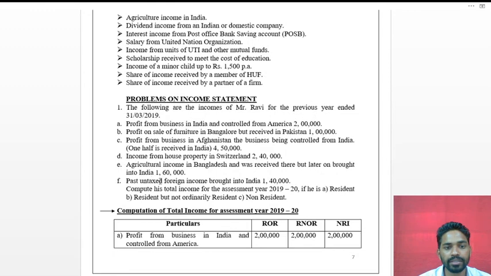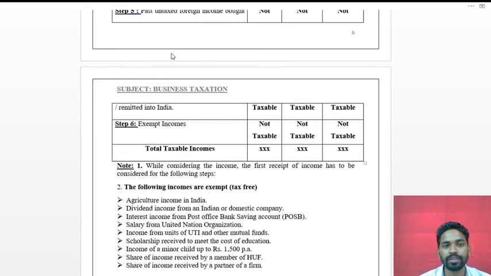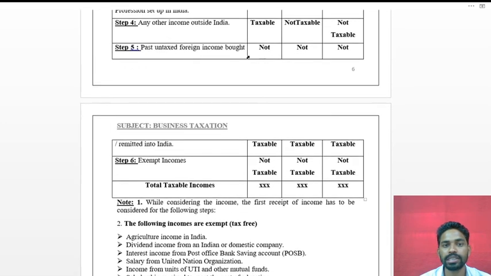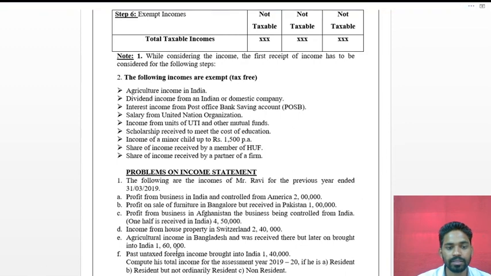Next, past untaxed foreign income brought into India, rupees 1,40,000. This past untaxed foreign income is not taxable in all the three cases. It will be not taxable.